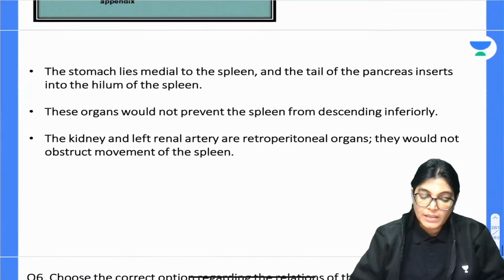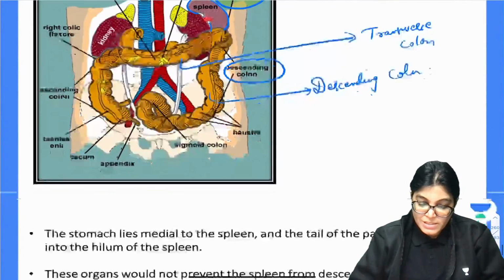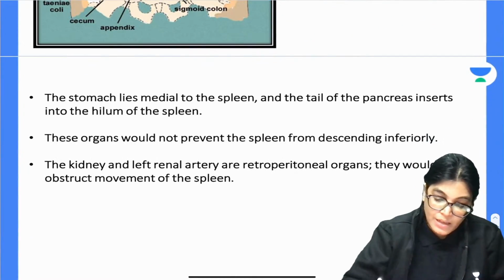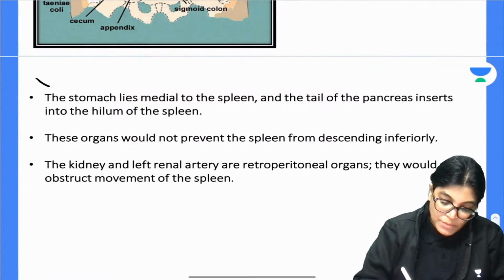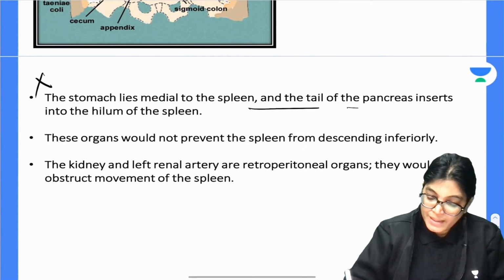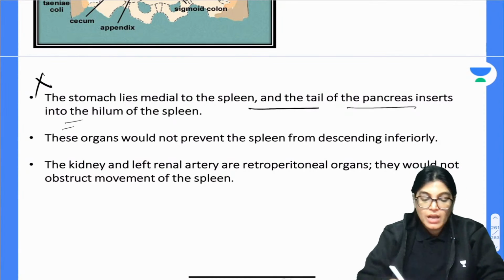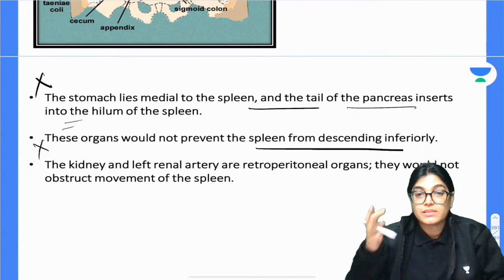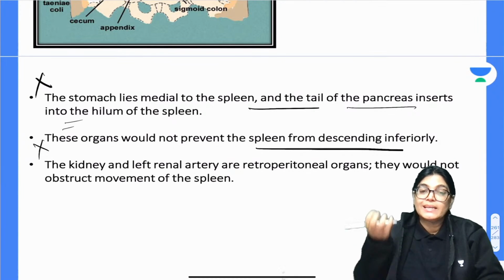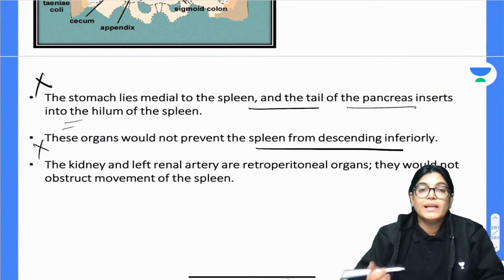The stomach, the other important option, has been mentioned. Stomach is lying medial, so it's a wrong option. Why? Because the stomach is lying medial to the spleen and the tail of pancreas inserts into the hilum of the spleen. The organ would not prevent the spleen from descending downward. Descent downward is prevented by the left colic flexure.